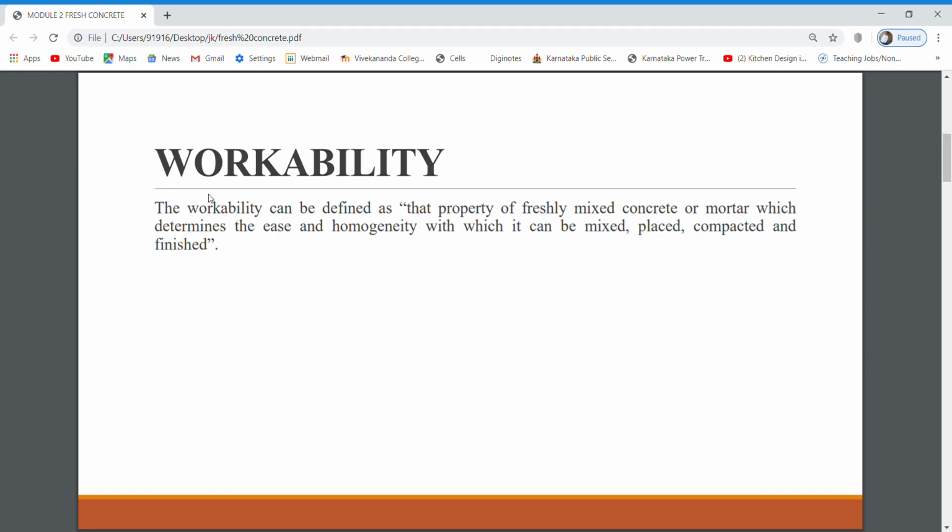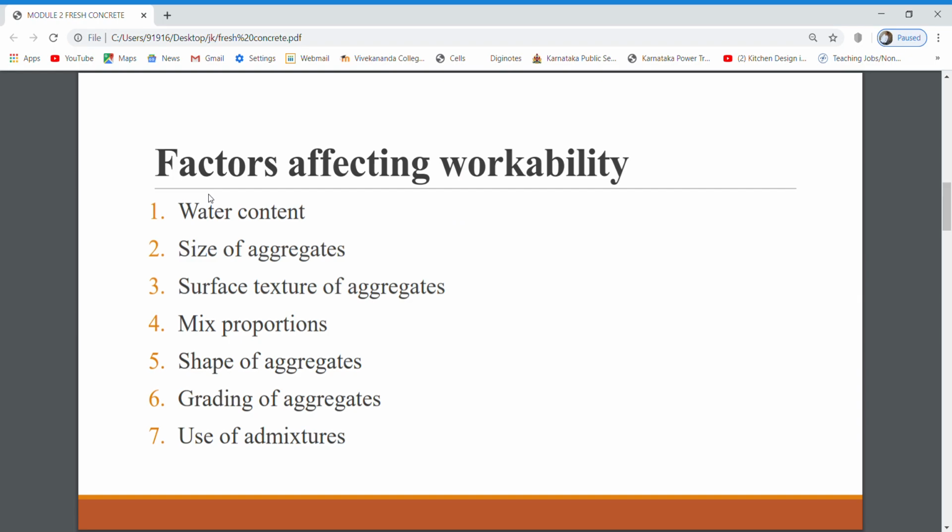So we'll go with the next, that is factors affecting workability. To get a workable concrete, it exhibits the intent of friction between particle to particle. We are talking about workability, which means friction has to be minimum. For that, a few factors are affecting. One is water content, how much water you add, that is very important here. You add more and more water to get easy preparation of concrete, as we discussed in the earlier definition of workability.